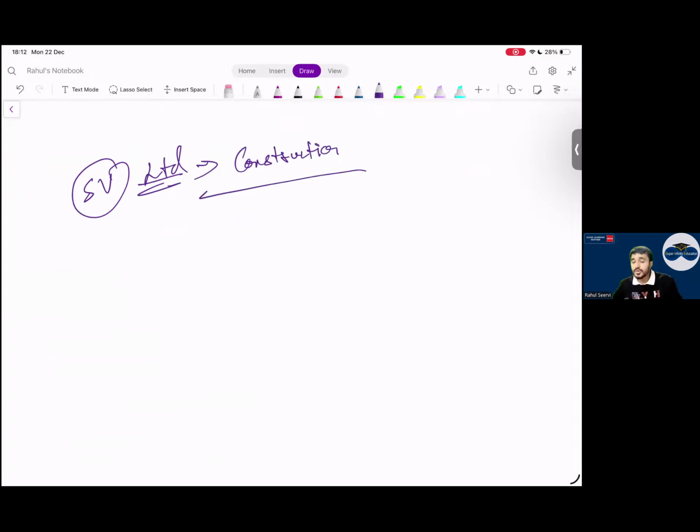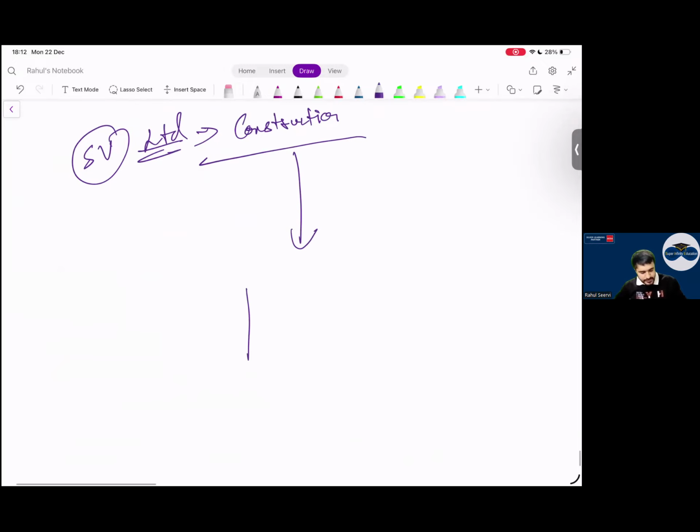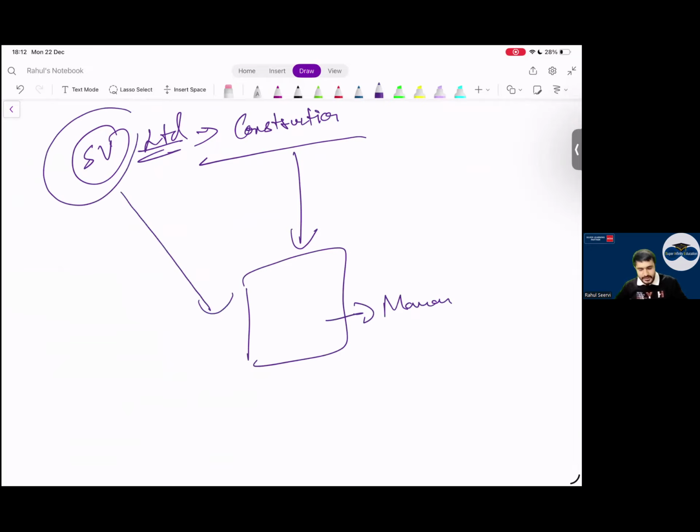SV Limited is constructing a building for Manan. Manan is giving money to SV Limited.